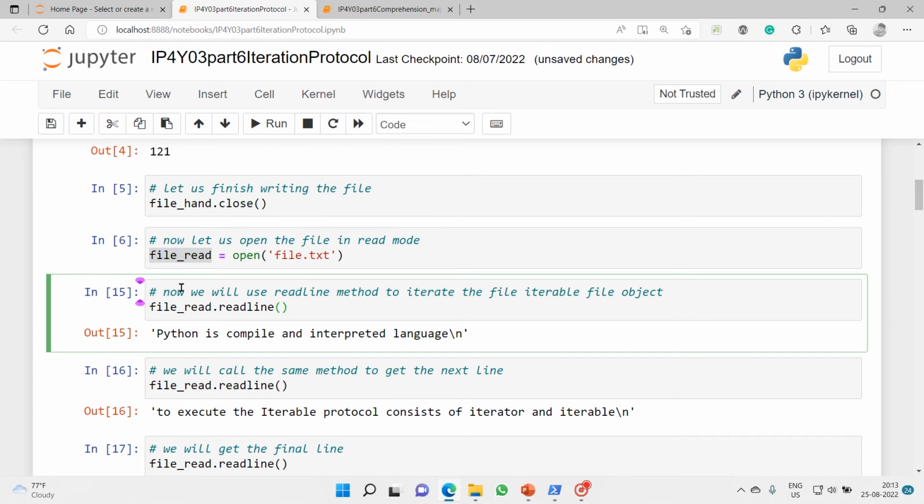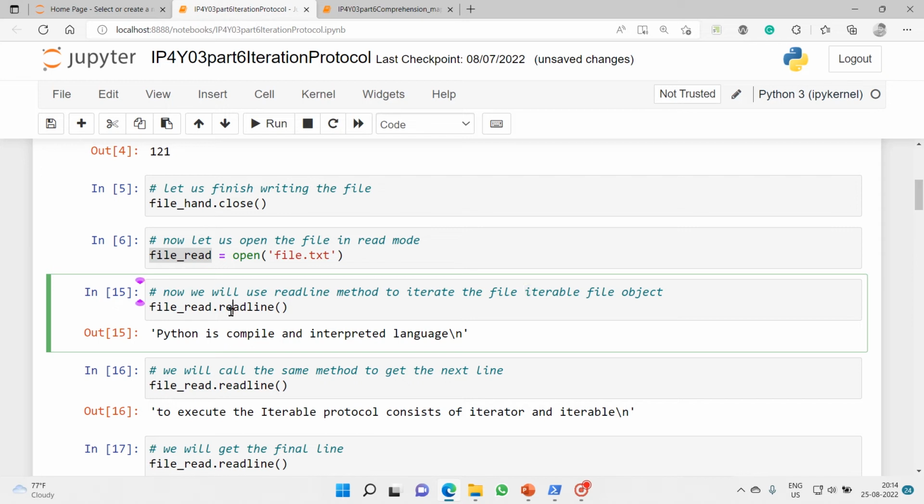Now we'll begin reading lines inside the file. We will use the readline method to iterate the iterable file object. Actually the file is iterable, that's why we are using an iterator to iterate the file. I hope you got what I'm speaking.